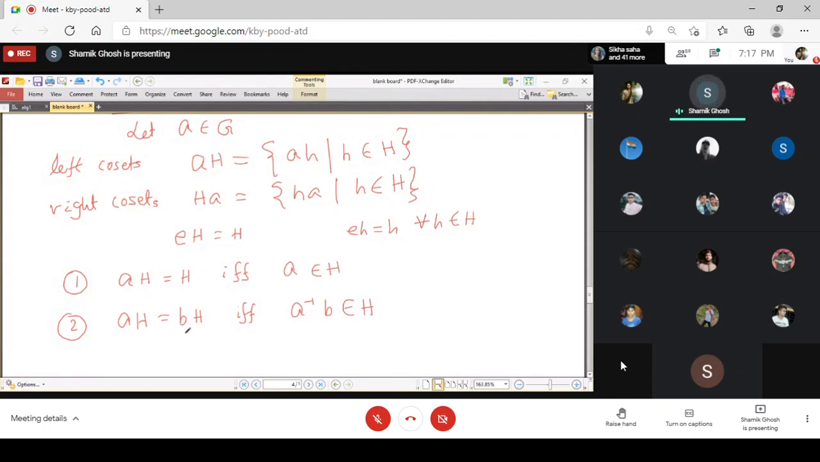And the second property is about when cosets are equal. The elements A and B may be different, but the cosets may be equal. We will prove that the cosets are equal if and only if A inverse B belongs to H. So let us prove this.